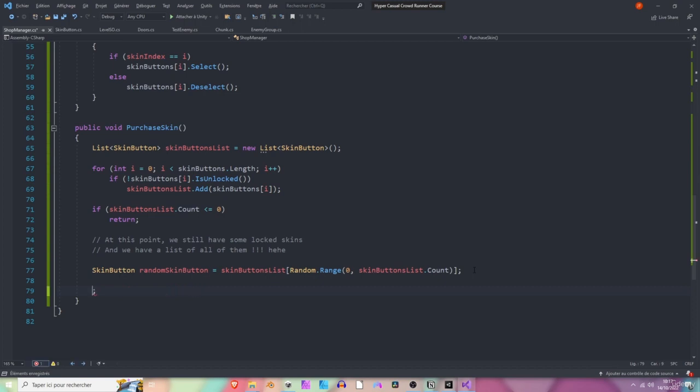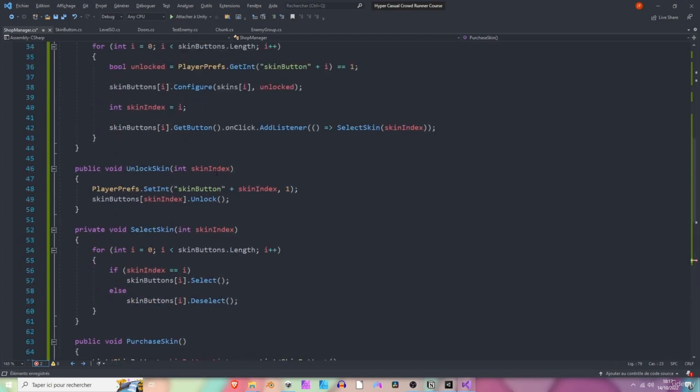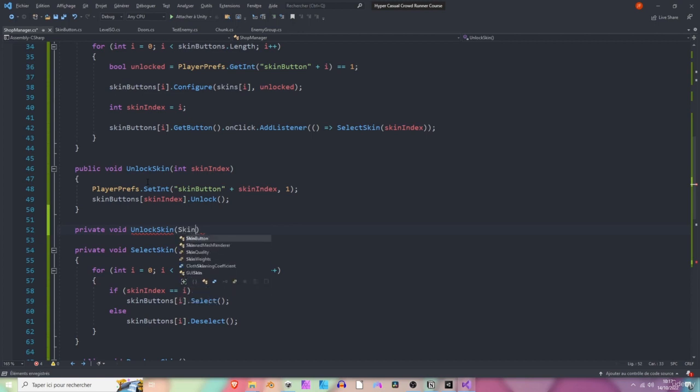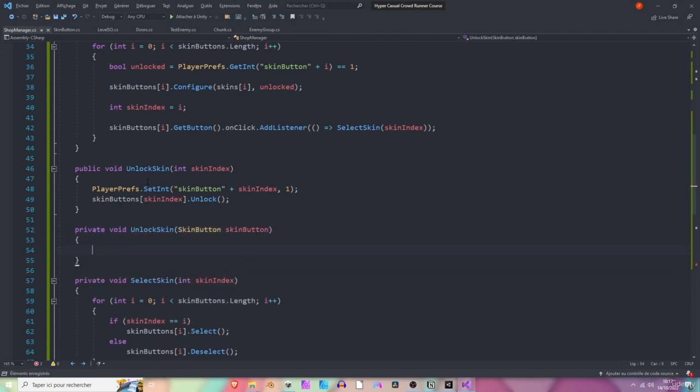Or maybe we can call the unlock method, UnlockSkin with... oh, we need an index for that one. Okay, I see. We need the index to unlock that skin, okay? So let's create another method like this one. It's going to be a private one, void UnlockSkin, and let's pass in a SkinButton.